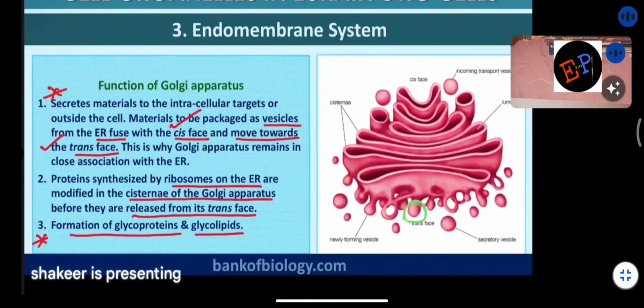So totally how many functions were given? Three functions are there: secretion of required materials, transportation of proteins and modification of proteins, as well as formation of glycoproteins and glycolipids. And one more function is the formation of vesicles also. The vesicles which are required for transportation are also manufactured in the Golgi apparatus. So these are the different functions.